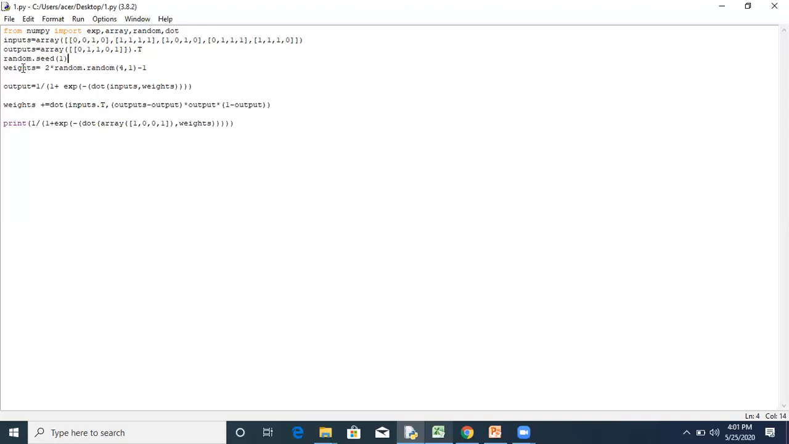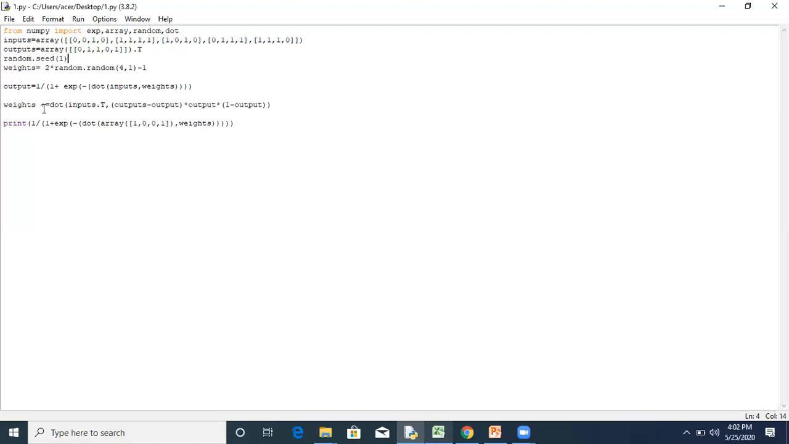Then we are generating the random numbers by providing random.seed. Then we are writing the equation for weights, how we are training the model, or how to generate the weights, what value the weight should carry. That is decided by this equation, 2 multiplied by random.random. 4 indicates the number of inputs we are providing, and 1 is the output. So we have generated a 4 comma 1 matrix. Then we have written the output equation as discussed. We are using the sigmoid function, so this is the output equation for the sigmoid function.